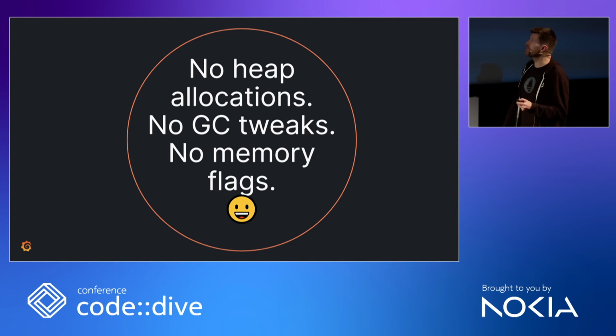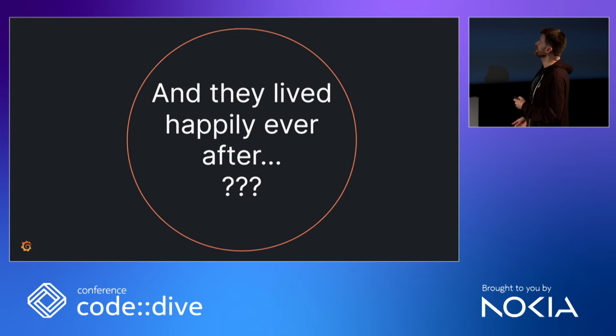So we have no heap allocations for our TSDB bulk data. We don't need to bother the garbage collector anymore. We don't need to ask the user for any memory size because that's what the operating system is doing really nicely. It just gives us all the memory that the machine currently has. So we can just buffer, and when the machine decides it needs the memory for another process, or your own process is doing something else with the memory, it will just clean this memory up. It will just be on disk, and it's all great, right? So they lived happily ever after, right?